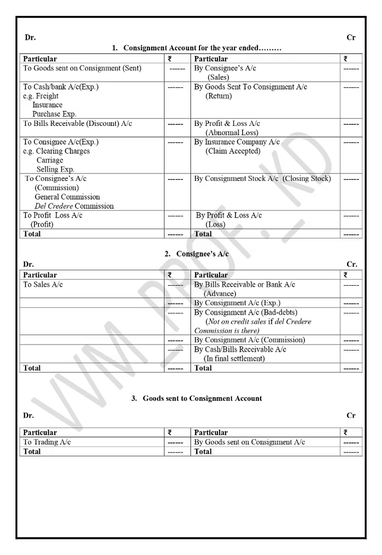The next one is the goods sent on consignment account. It is a very small account. On the credit side, the goods sent on consignment should be there, and whatever the balance is, it should be transferred to the trading account.